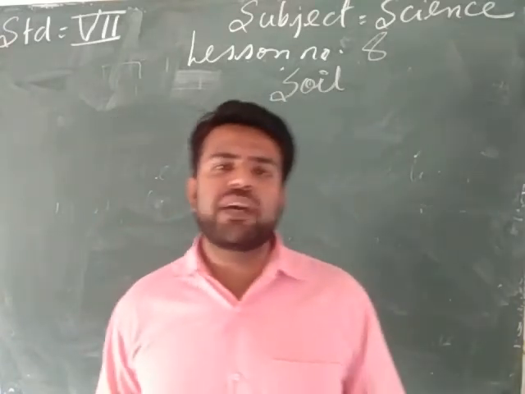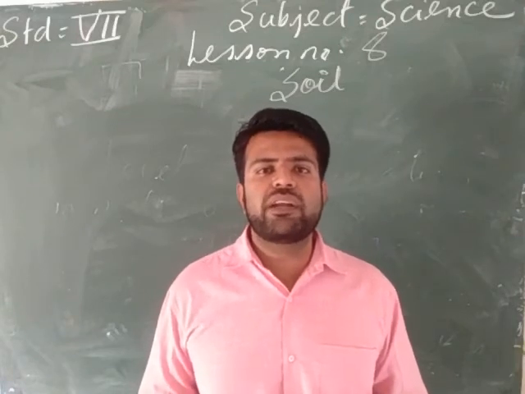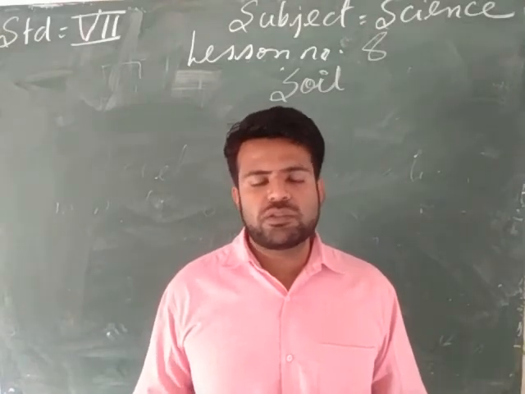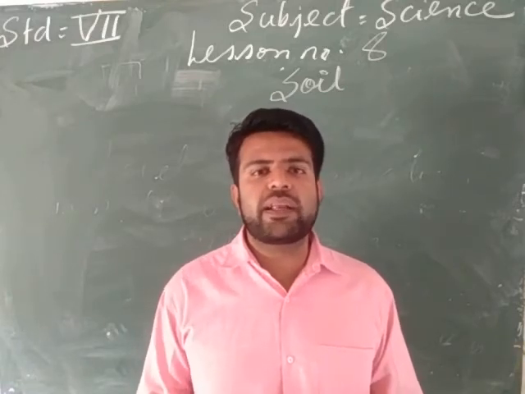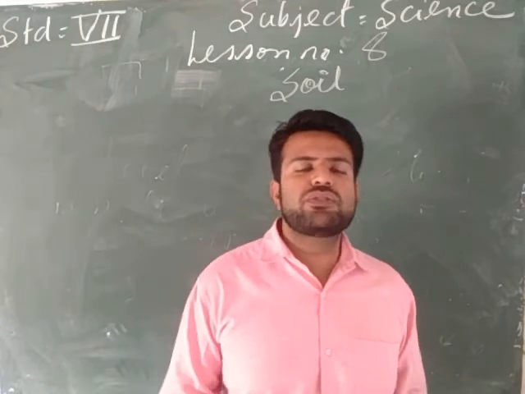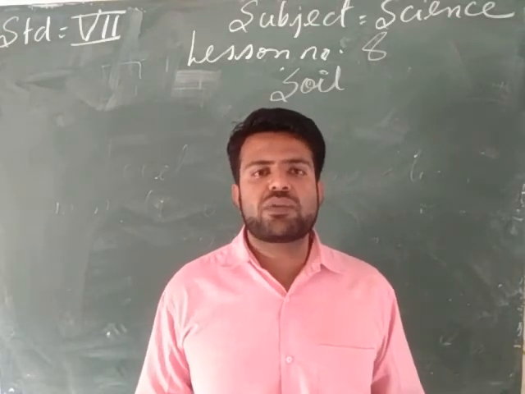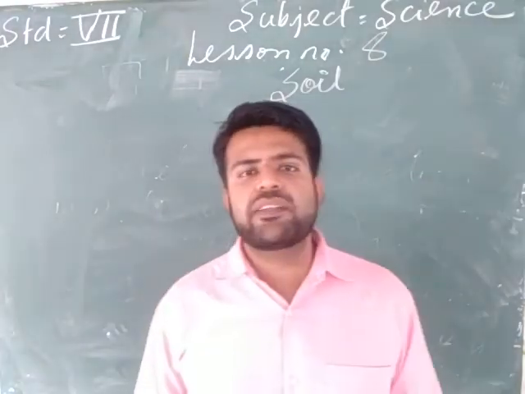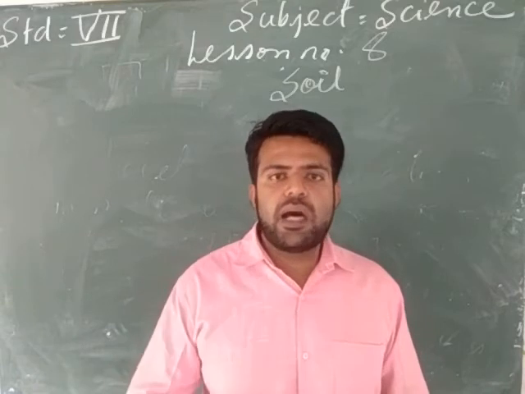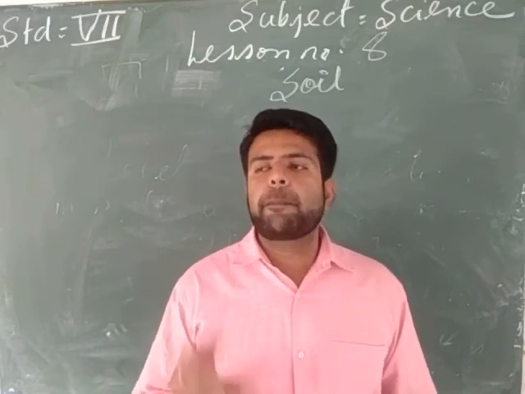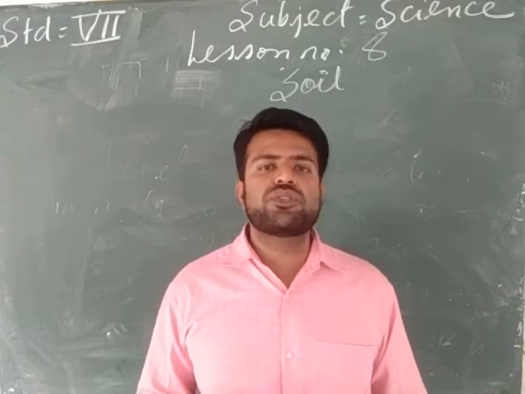There are two types of weathering. Physical weathering is the weathering caused by the action of wind, water and temperature, which are all physical factors. Whereas chemical weathering is weathering that occurs due to the change in the composition of the parent rock.